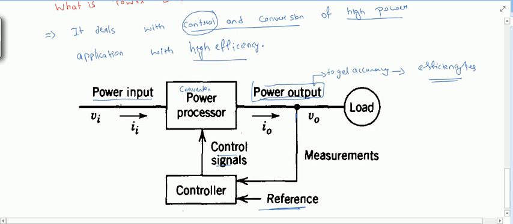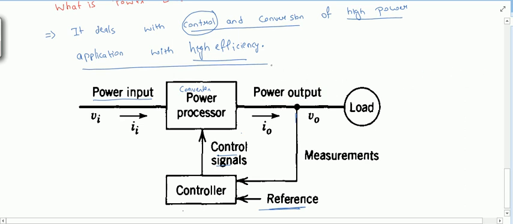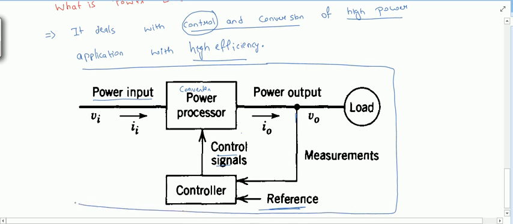So this is what a basic power electronic circuit looks like. It has a power electronic converter and a feedback to control the desired output.